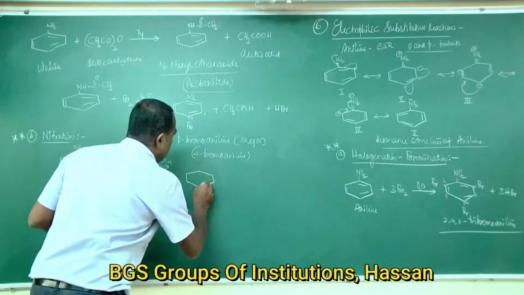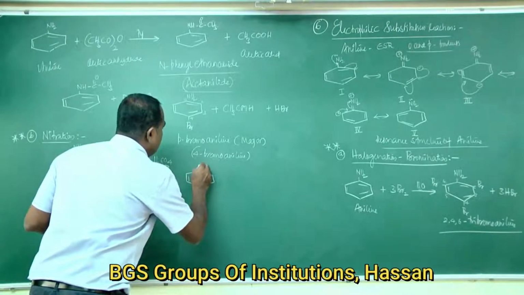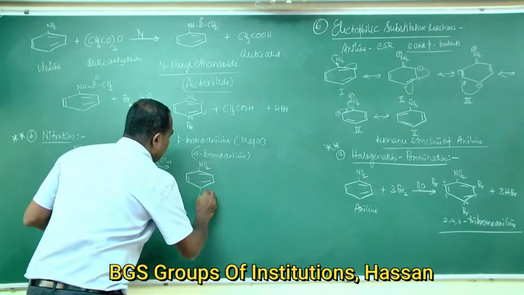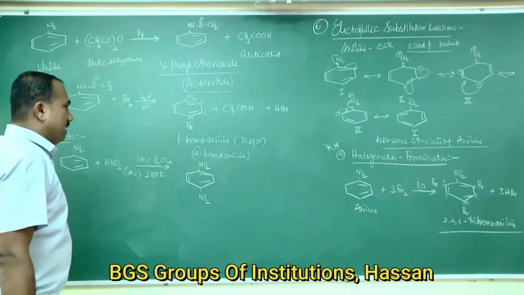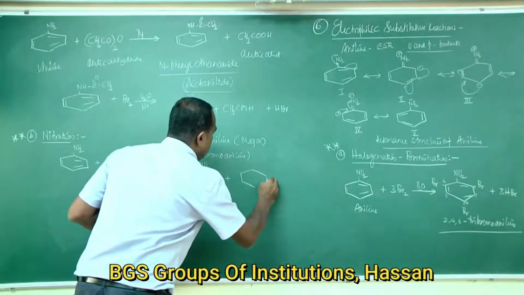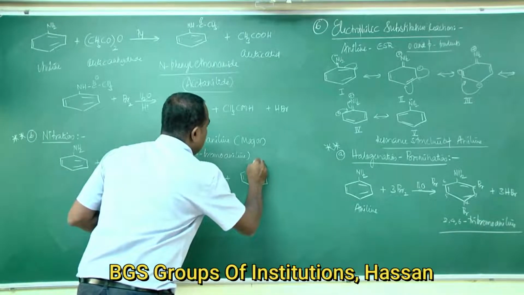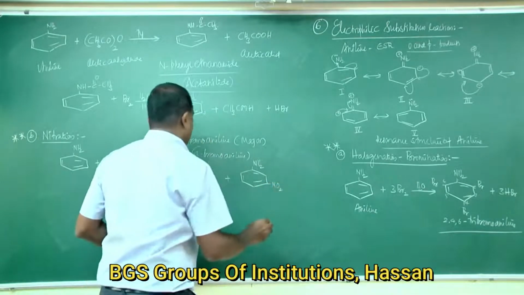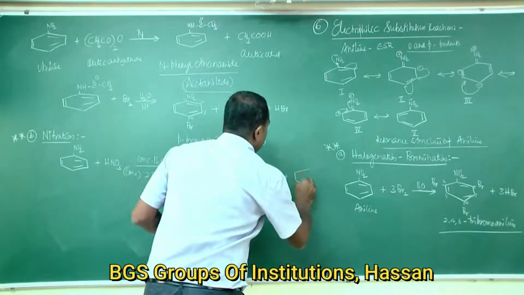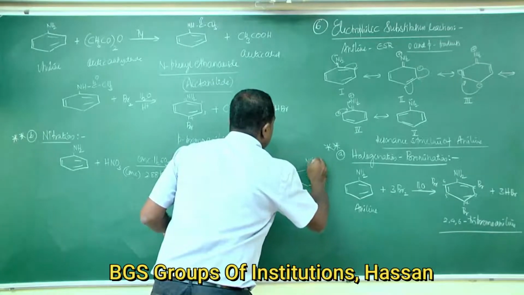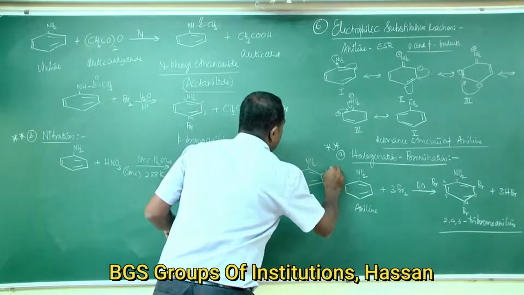The three products are benzene ring connected to NH2 with nitro at the para position, another with nitro at the meta position, and another with nitro at the ortho position.